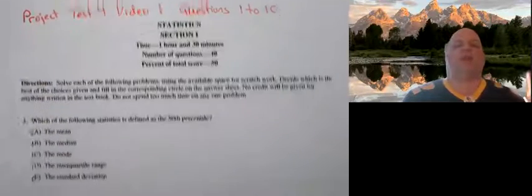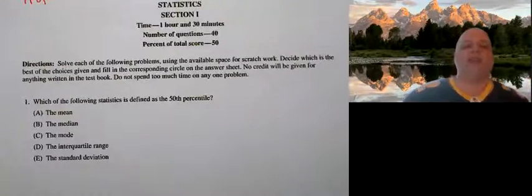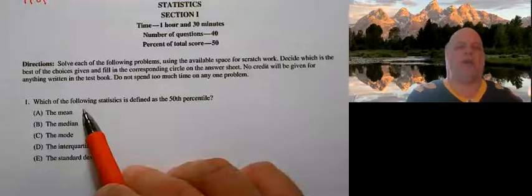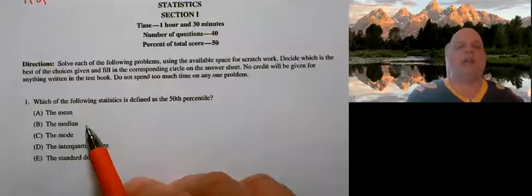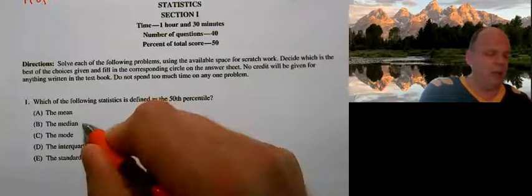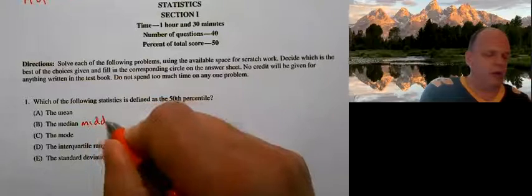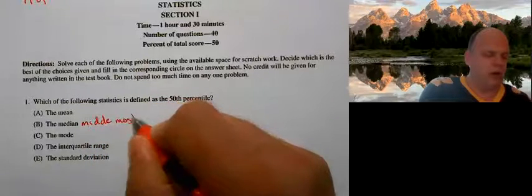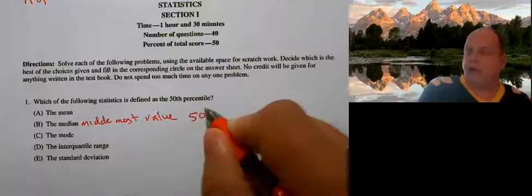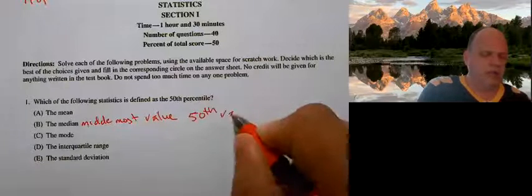So which of the following statistics is defined as the 50th percentile? Well, the mean is purely the average. We added them all up and divided by the sample size. The median is where we line them up from least to greatest, and the middlemost value, or the 50th percentile, is the median.